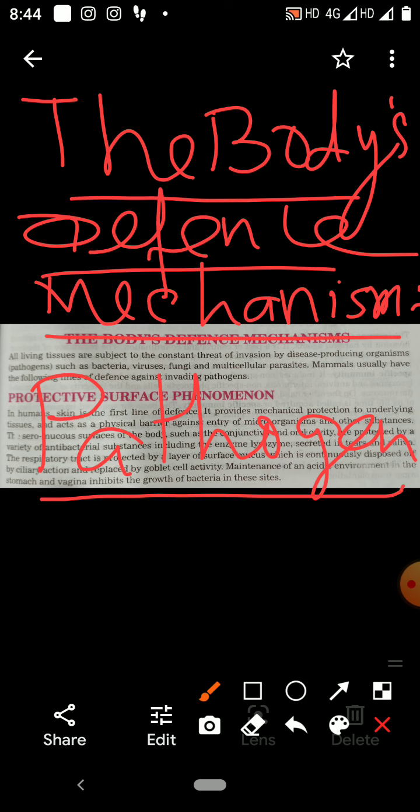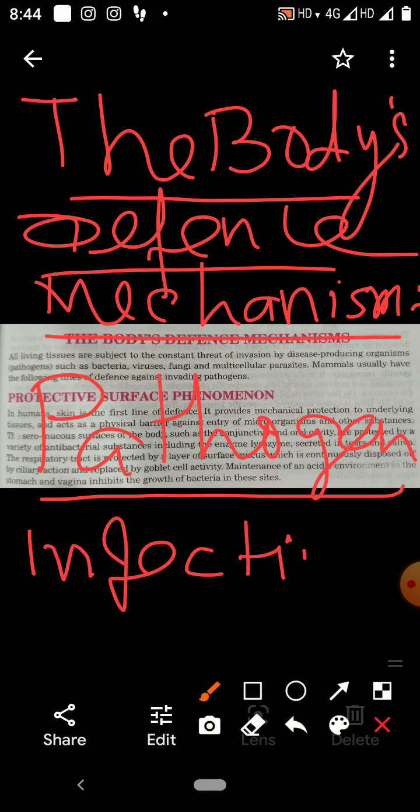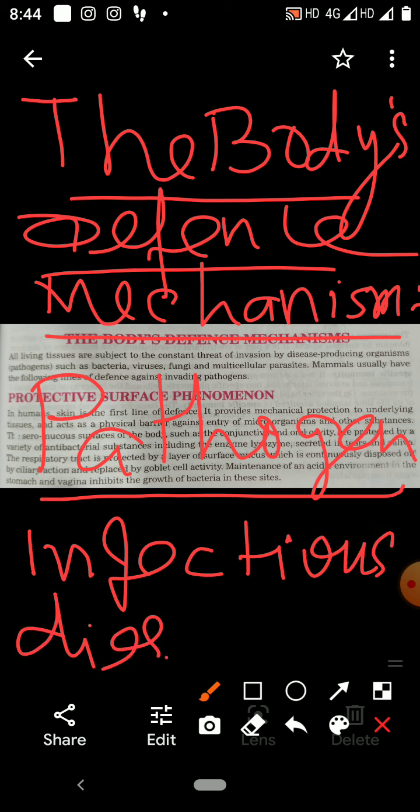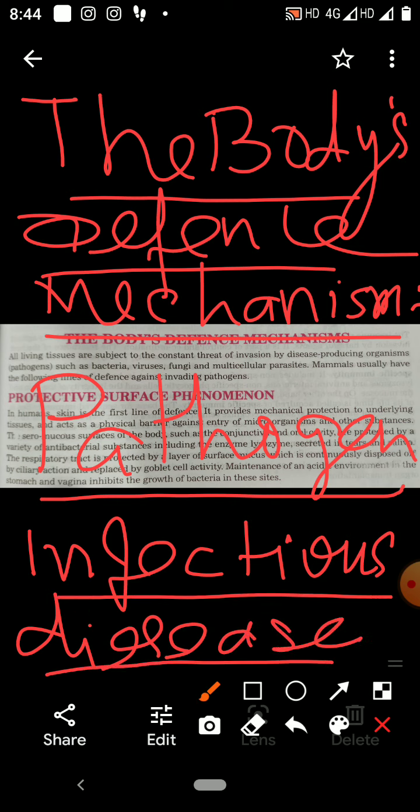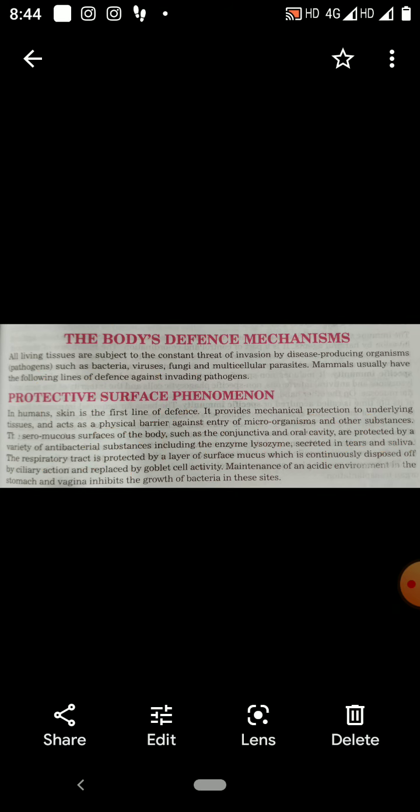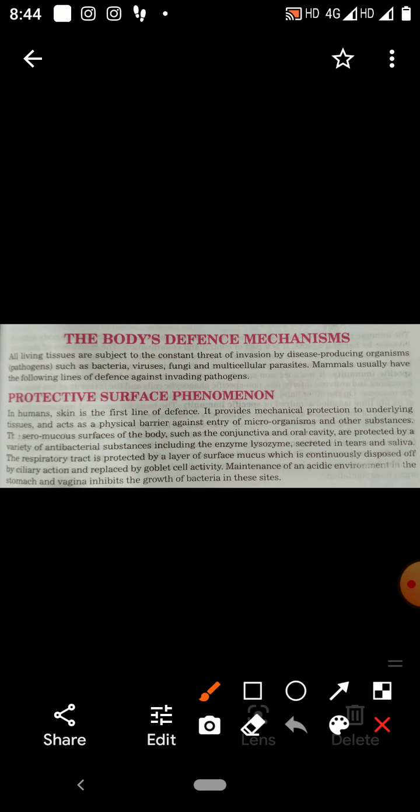You know there are many types of disease, but infectious diseases are caused by some germs, and those germs which cause infectious disease are called pathogens. There are many types of pathogens.